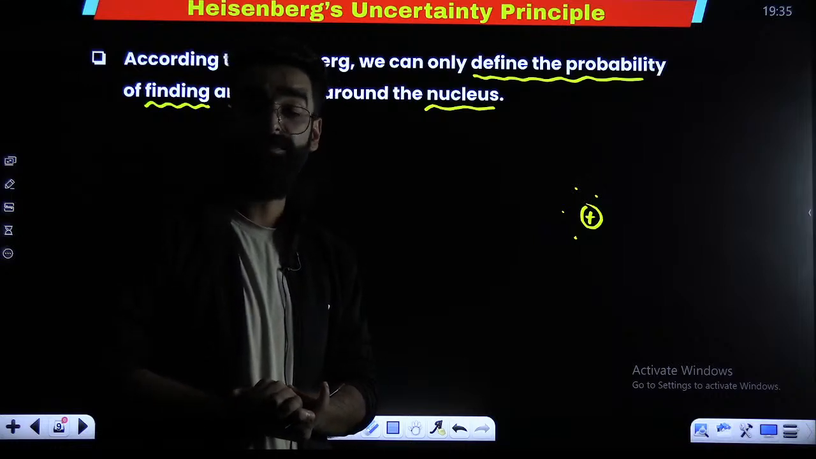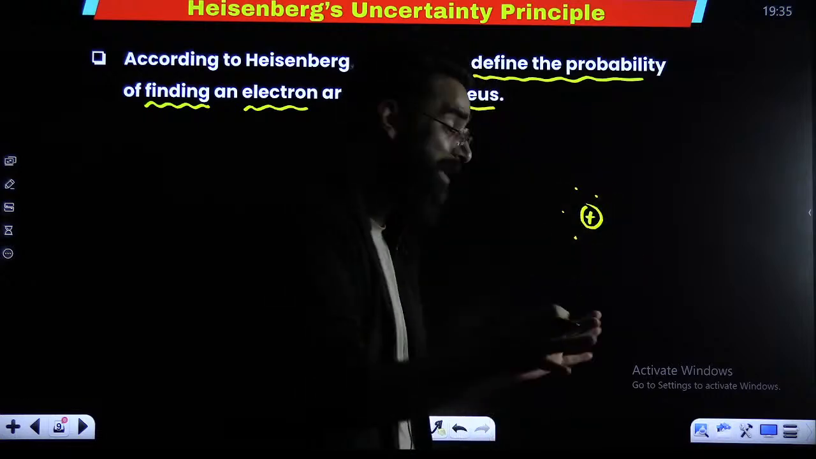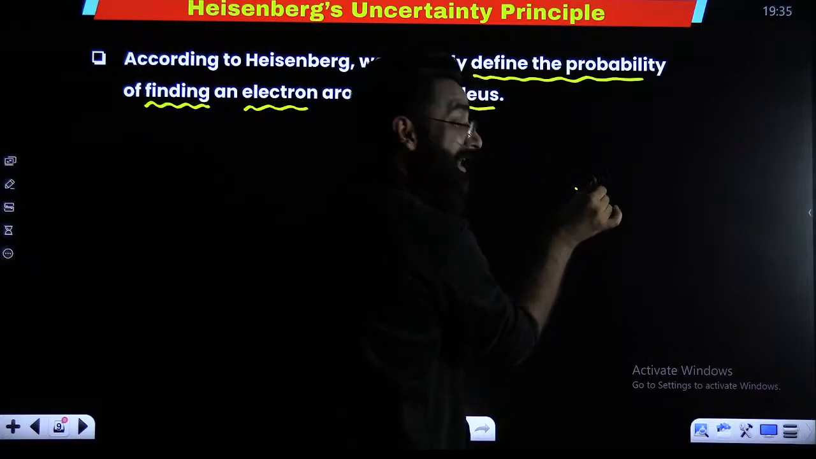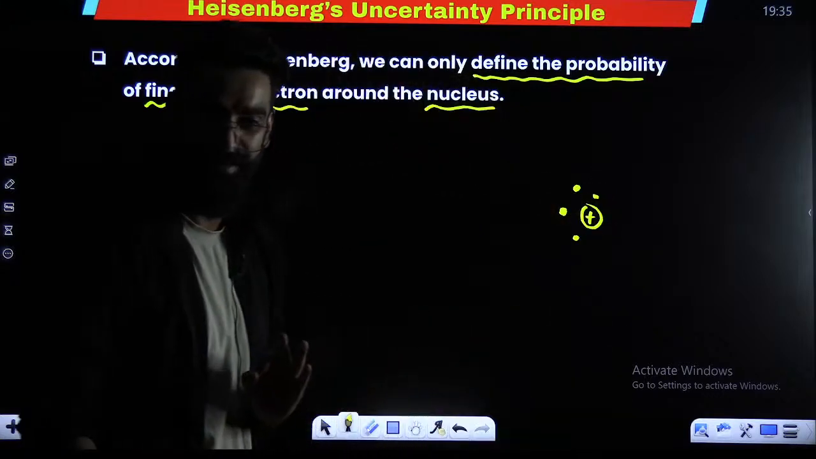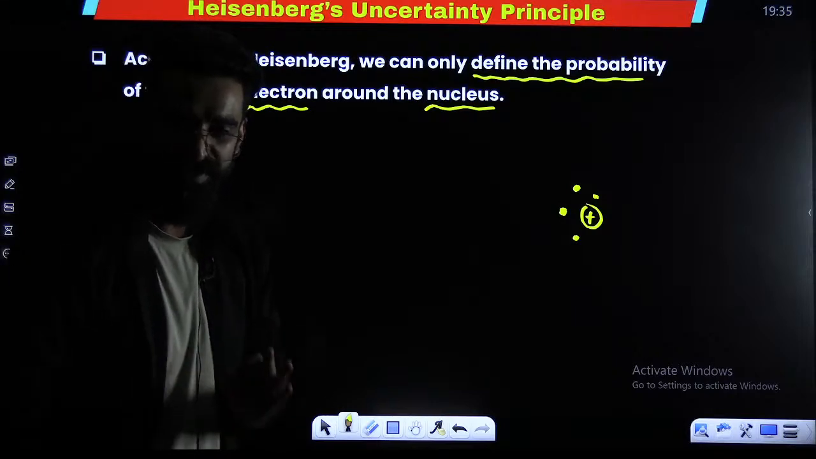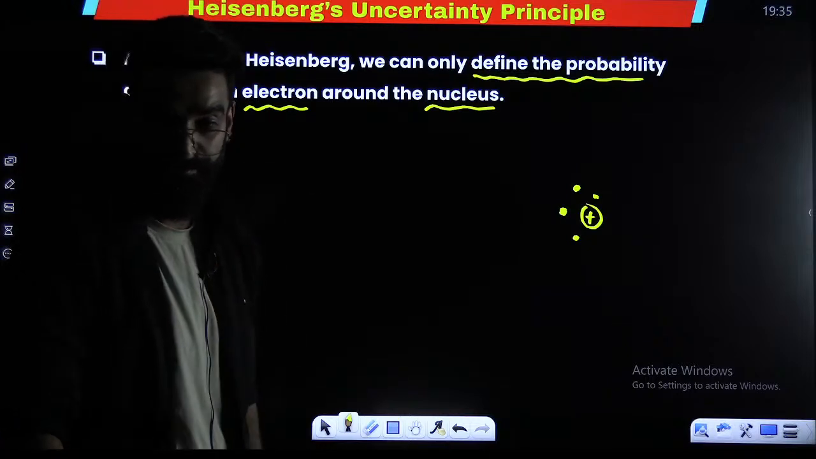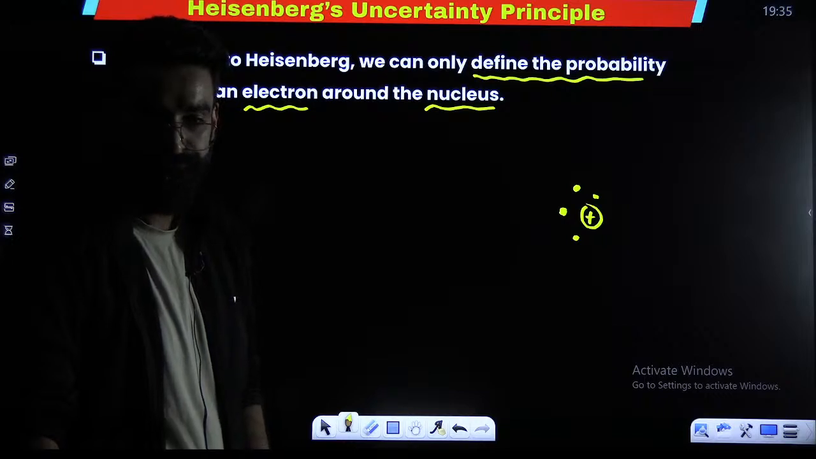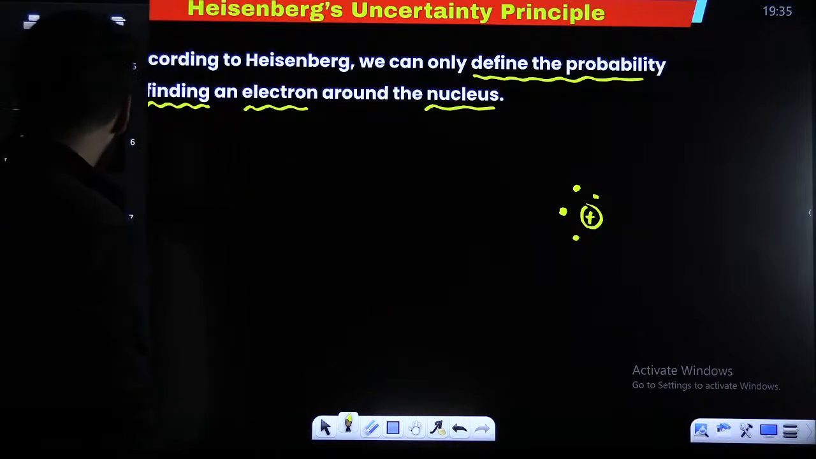So according to Heisenberg, you cannot say with 100% accuracy that the electron is here. You can talk in terms of the probability of finding the electron here, here, here. So from now onwards, we are going to talk in terms of probabilities of finding the electron. Perfect. So this was the main drawback of Bohr's model.